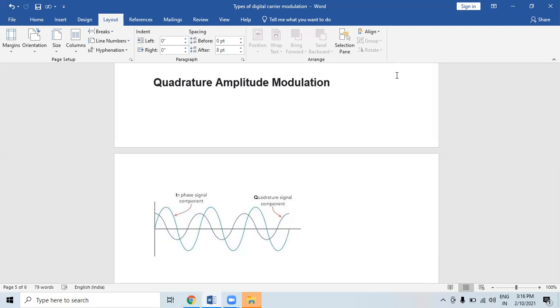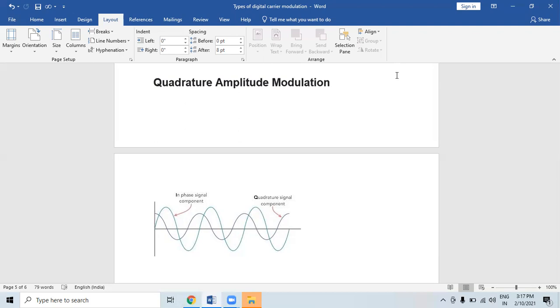Then quadrature amplitude modulation, QAM. QAM utilizes both amplitude and phase components to provide a form of modulation that is able to provide high levels of spectrum usage efficiency.